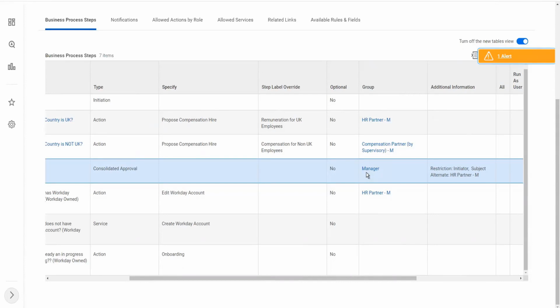Prior approver. Yeah. Prior approver, yes. Well, here we do not have any other approval step, right? So that's why I did not choose that. I did not choose the prior approval step. If there were other approval steps in this business process, it would have made sense to choose prior approvers as well, but here it is not needed. If you want, you can definitely select that option, but here it is not relevant.